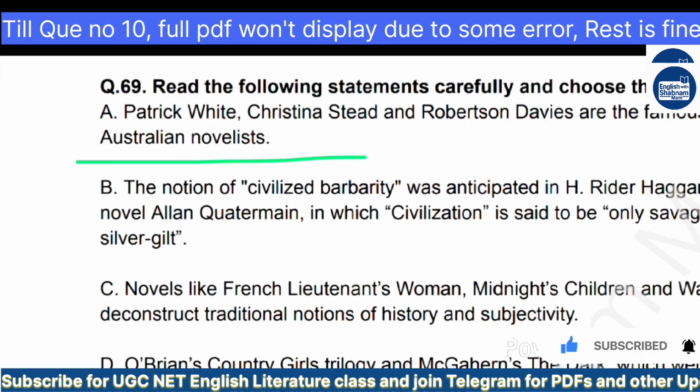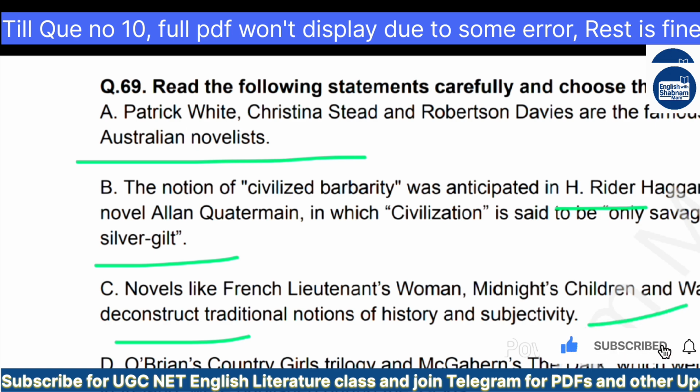B: The notion of civilized barbarity was anticipated in H. Rider Haggard's 1887 novel Allan Quatermain, in which civilization is said to be only savagery silver-gilt. C: Novels like The French Lieutenant's Woman, Midnight's Children, and Waterland deconstruct traditional notions of history and subjectivity.